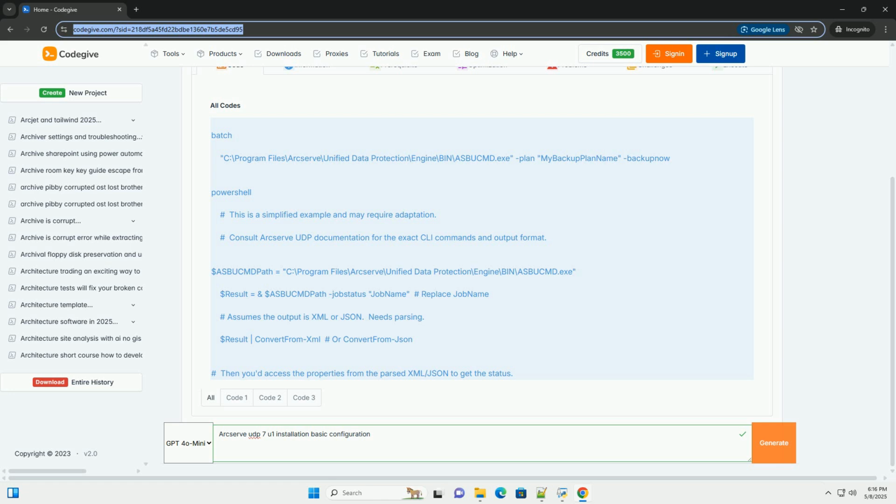Network segmentation. Consider isolating the backup network from the production network to prevent the spread of malware. Encryption. Encrypt your backup data to protect it from unauthorized access. Two-factor authentication, 2FA. Enable 2FA for the Arcserve UDP console to add an extra layer of security.